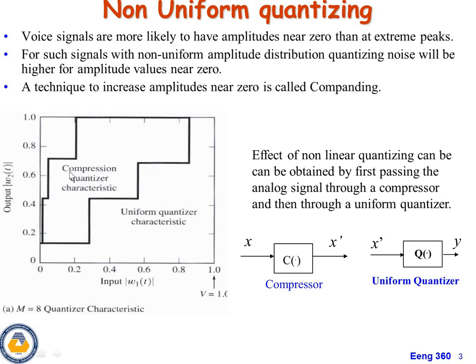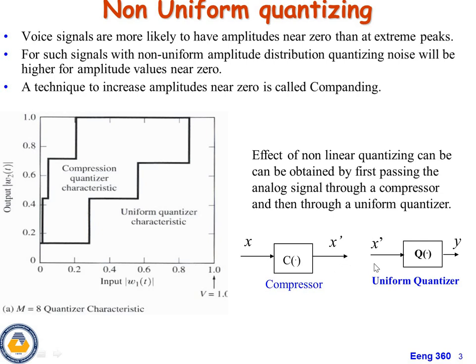From this graph we are going to observe the compression quantizer characteristics and the uniform quantizer characteristics. The effect of nonlinear quantizing can be obtained by first passing the analog signal through a compressor and then through a uniform quantizer. The combination of compressor, uniform quantizer, and expander is simply called a non-uniform quantizer. So the combination of these three is called a non-uniform quantizer.